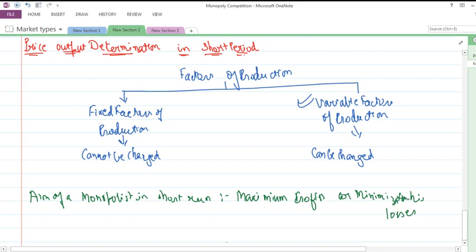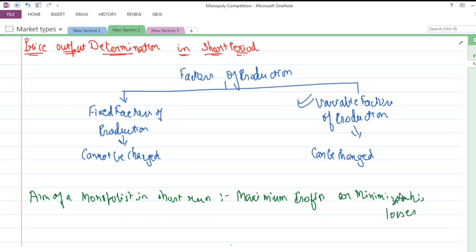If the circumstances compel, then he would be willing to suffer a minimum loss, but would always be working towards earning the maximum profits.